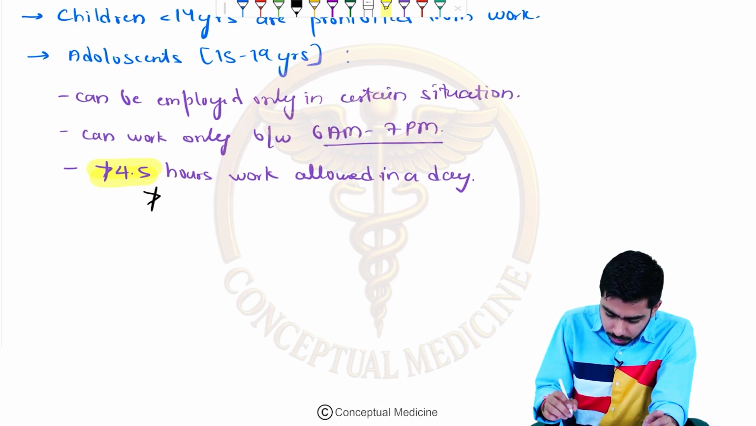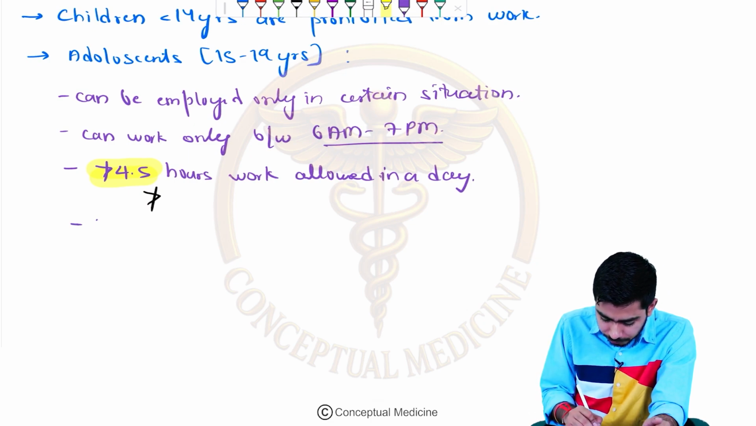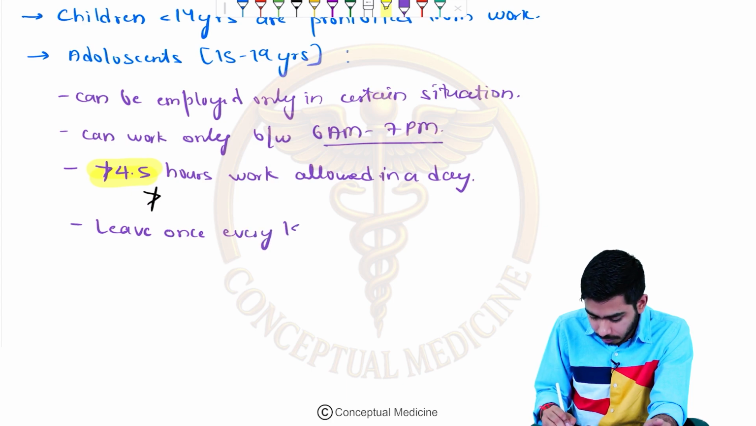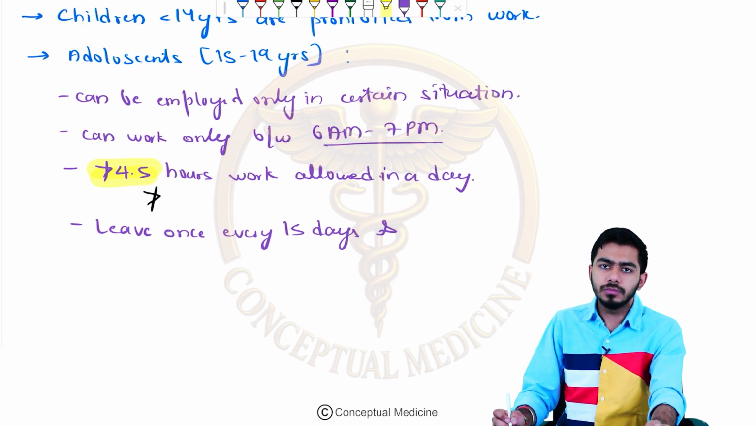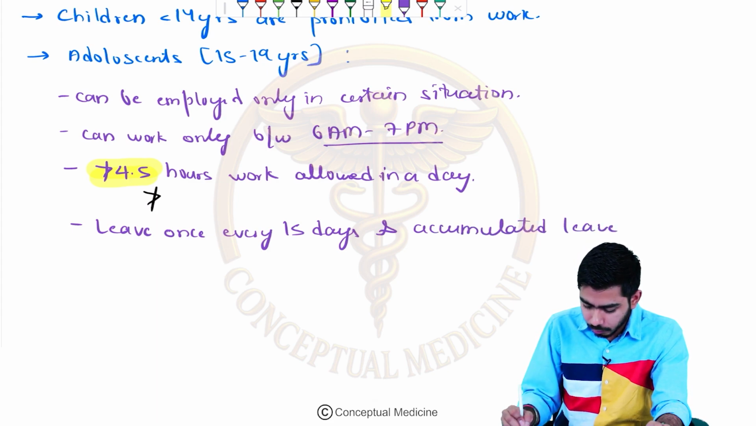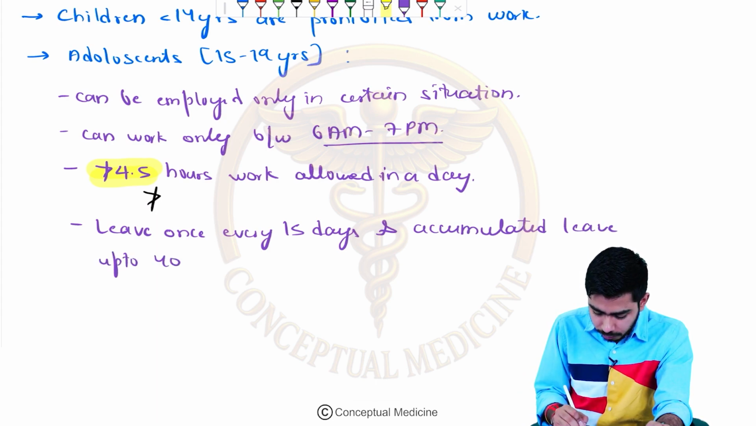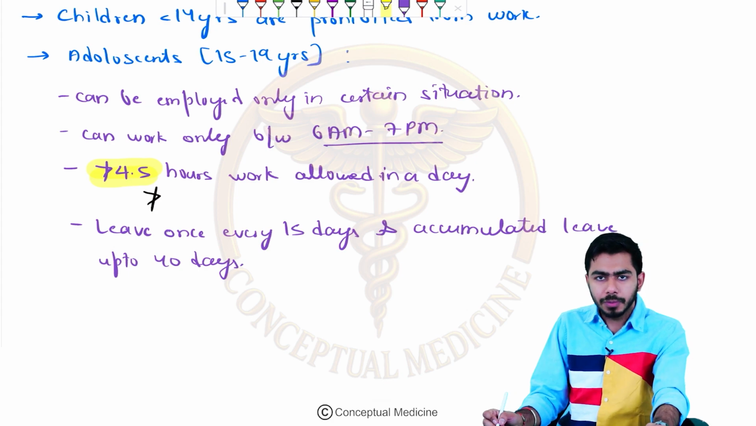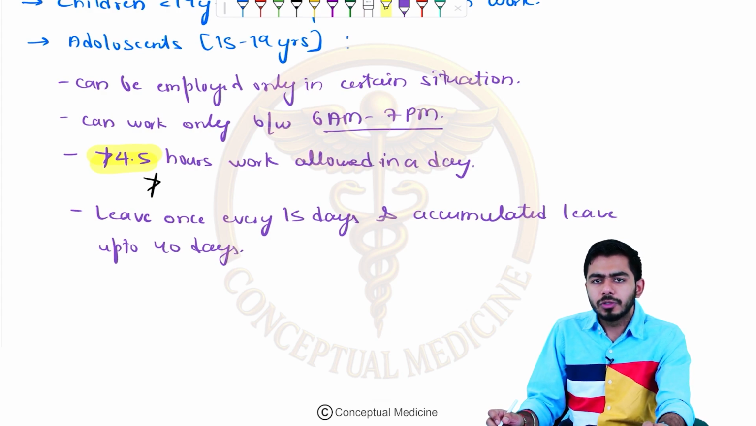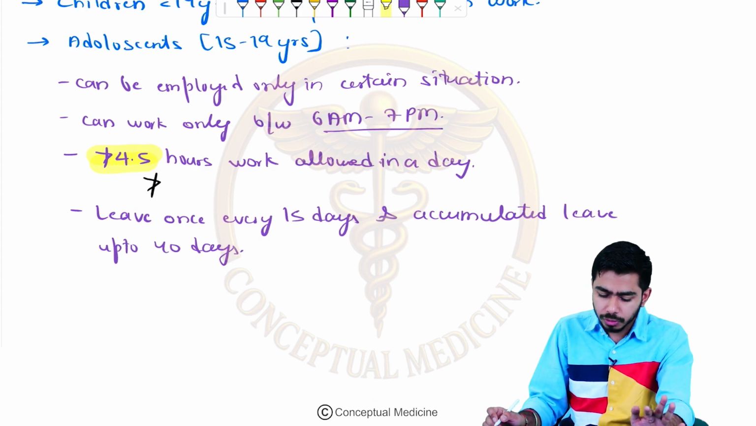Next point over here, they should be allowed leave once every 15 days, and accumulated leave up to 40 days. So these are some scenarios which we need to remember about the adolescents, very frequently asked. Which of the following is not the law for the adolescent, or which of the following can be considered under the adolescent rule? That can be asked in your MCQ.